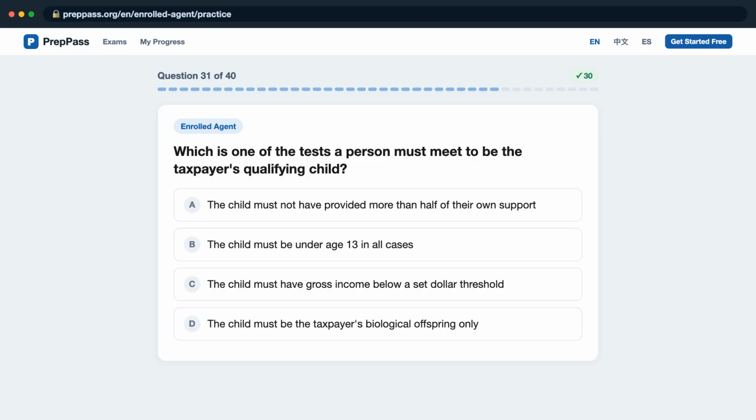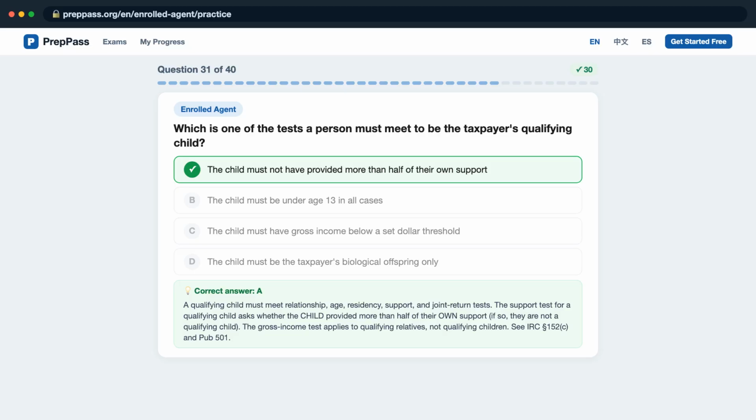Question 31. Which is one of the tests a person must meet to be the taxpayer's qualifying child? Is it A, the child must not have provided more than half of their own support? B, the child must be under age 13 in all cases? C, the child must have gross income below a set dollar threshold? D, the child must be the taxpayer's biological offspring only? The correct answer is A.